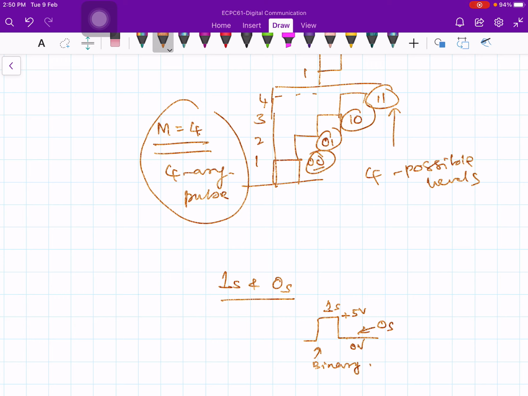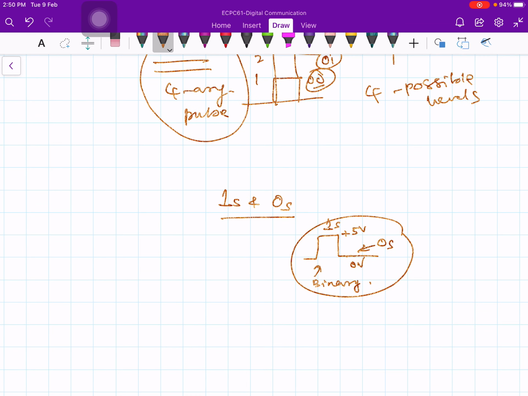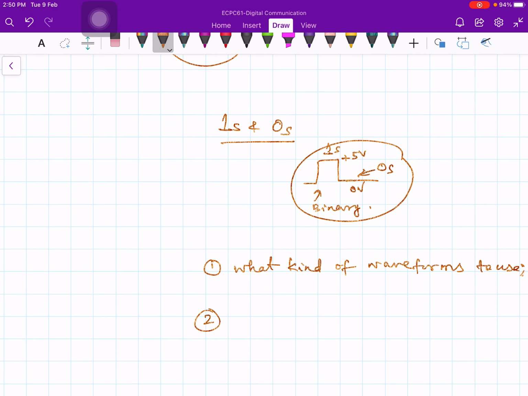Now whenever you are choosing these kinds of waveforms, there are certain things we need to consider. There is an important question that one should ask ourselves. The first question is, what kind of waveforms to use? This is a very, very important question. And then the second question one should ask is, what are the implications of using various kinds of waveforms?